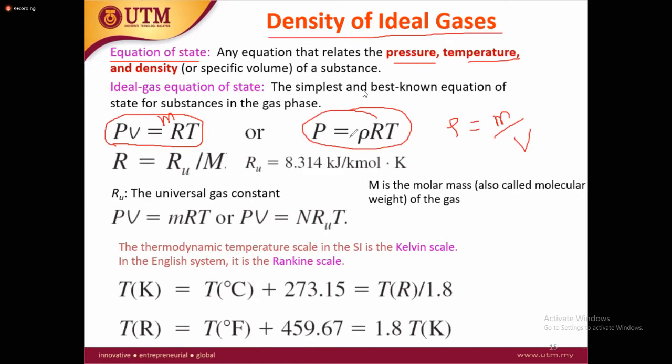To calculate the behavior of any gas in a closed system, we have to know information about the density, the temperature and pressure. So we can use this relation here. Sometimes instead of mass, we can also use the number of moles, not only the mass. So the relation can be PV equals MRT or PV equals nRT. Here is the temperature. The units of this temperature are very important. We can use Kelvin units, or we can use Rankine units.